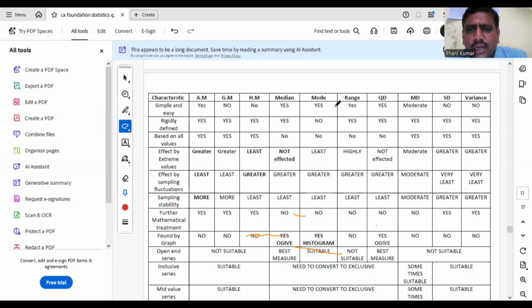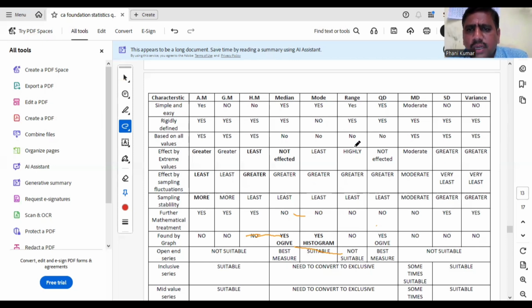Simple and easy to calculate is range. Range is very simple and easy to calculate. Similarly, QD is also simple. MD is moderate. But SD is not so simple. SD and variance are not so simple to calculate. Rigidly defined: all are rigidly defined. Only mode is not rigidly defined. All other measures of dispersion or central tendency are rigidly defined.